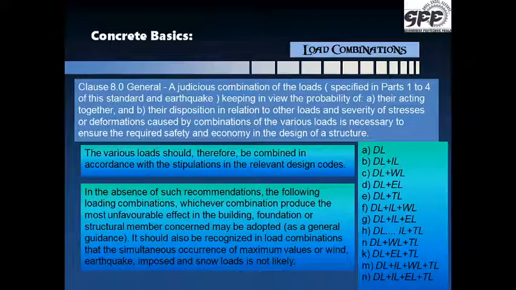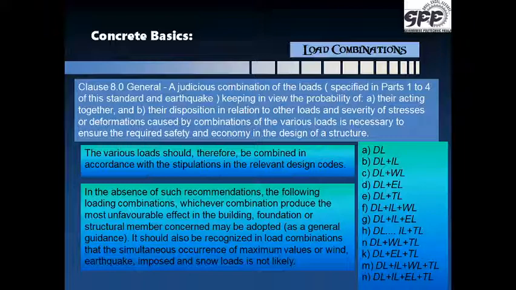It should also be understood that in load combinations, simultaneous occurrence of maximum values of wind, earthquake, imposed and snow loads is not likely. The maximum value of wind load, the worst earthquake, the worst imposed load, or the heaviest of the snow load may not be occurring at the same time. So the different combinations which have been given are listed on the right hand side.